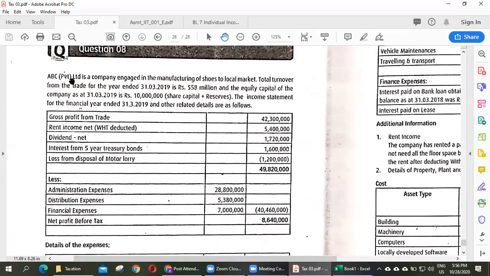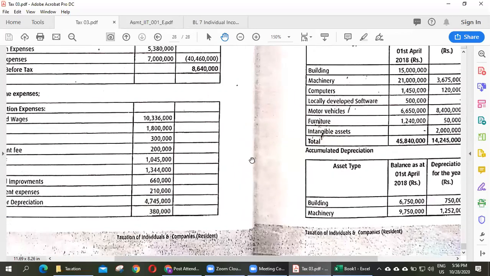So question number 8 is about company accounts. It is out of our syllabus, and that's all. We have completed our income tax. Anything to ask as a doubt? Well, then are you ready for the next quiz tomorrow? It covers all chapters, chapter 1, 2, 3, 4, 5, everything. Income tax. Are you ready for that?